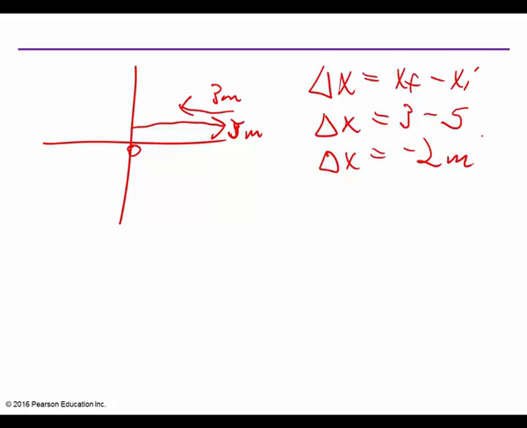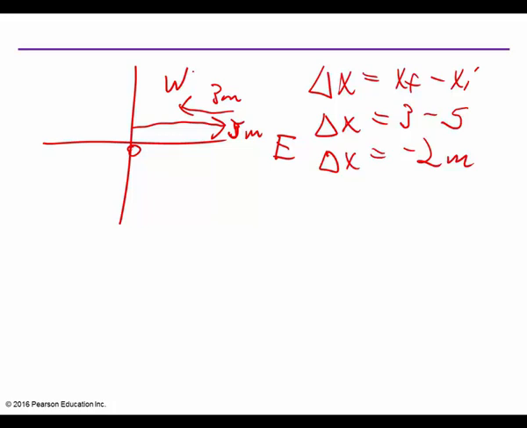Well, did I turn around and come back? I was traveling east. There's my direction. Now I turned around and go west. So I have a change in displacement of what? -2. That's how much change in displacement there was.